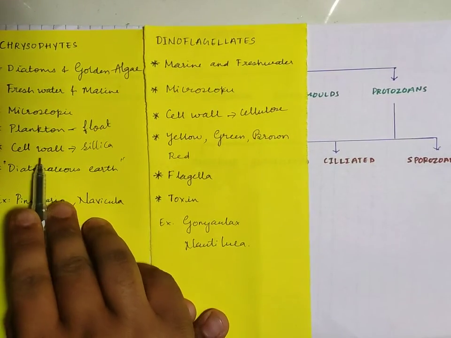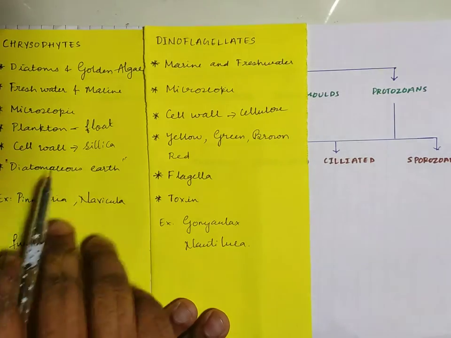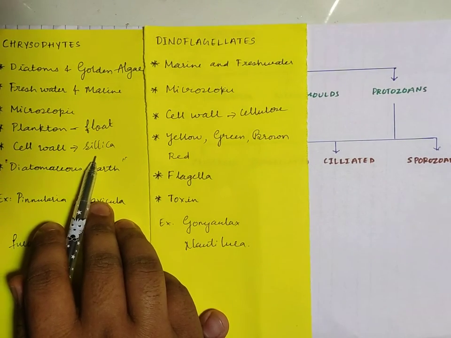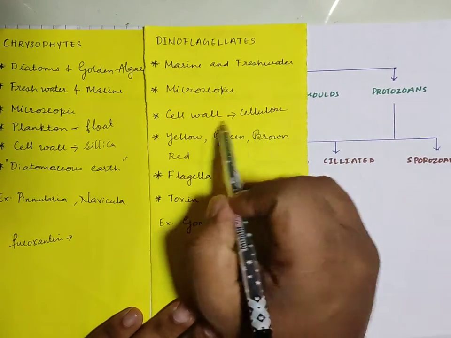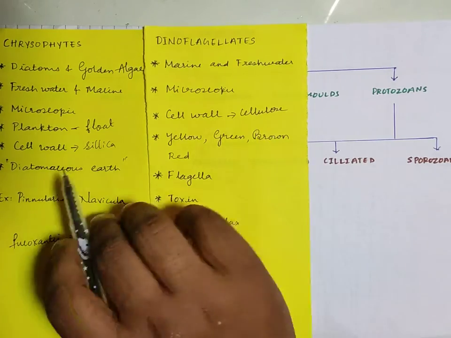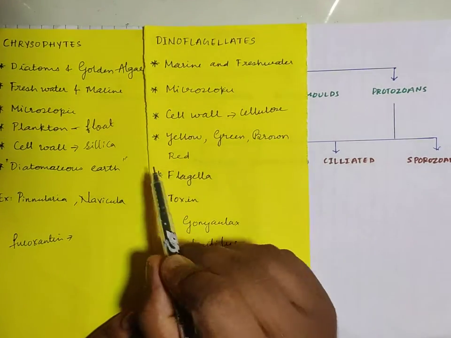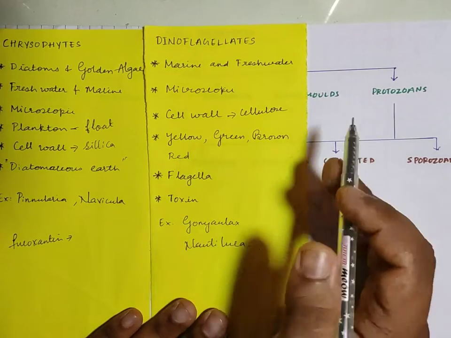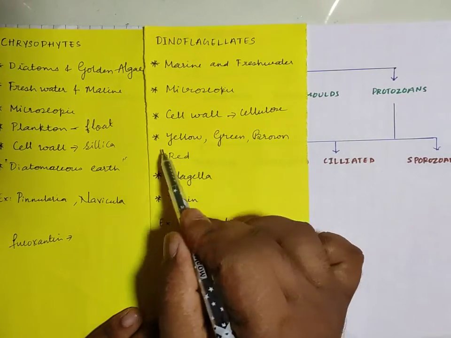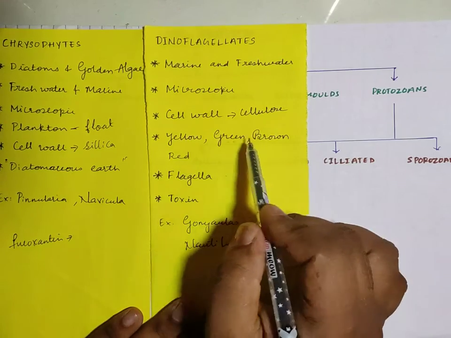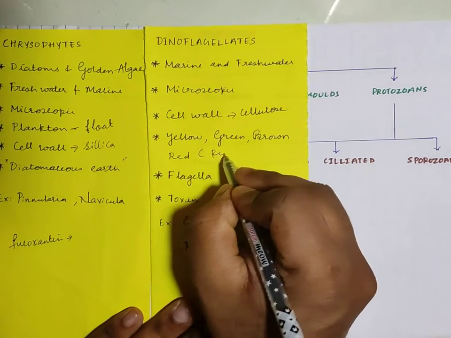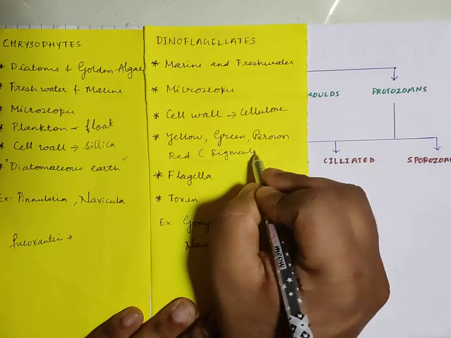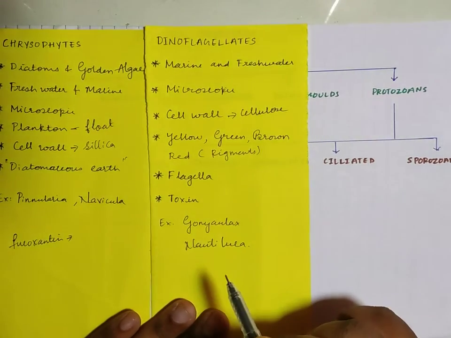If you see here, the cell wall in case of chrysophytes, that is diatoms, has silica, whereas in the dinoflagellates, the cell wall is made up of cellulose. Like this you have to do comparative study. Next, they are available in different colors like yellow, green, brown, red, etc. And we have to remember one thing, students, that this color is due to difference in the pigments. If the pigments keep on changing, their color also keeps on changing.